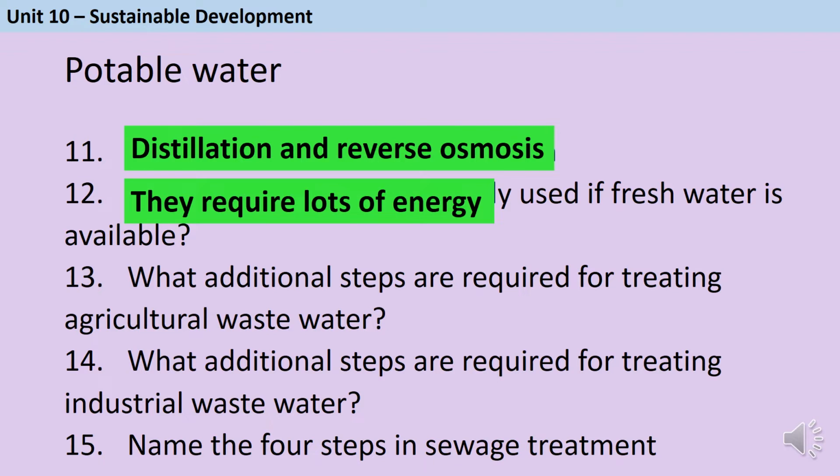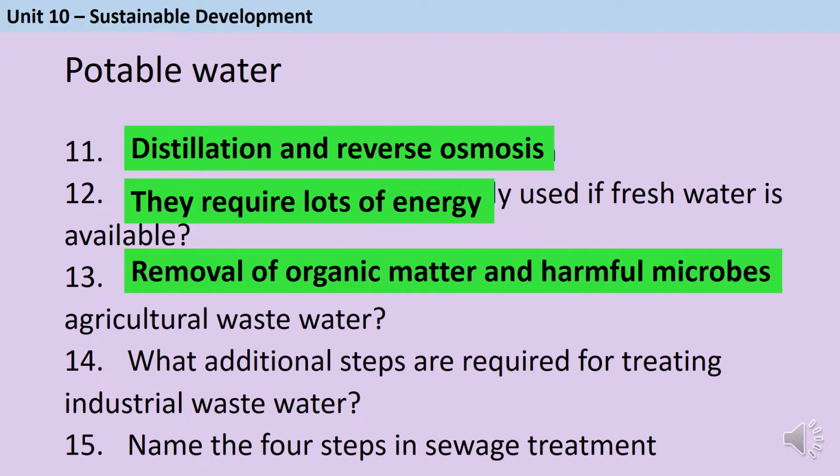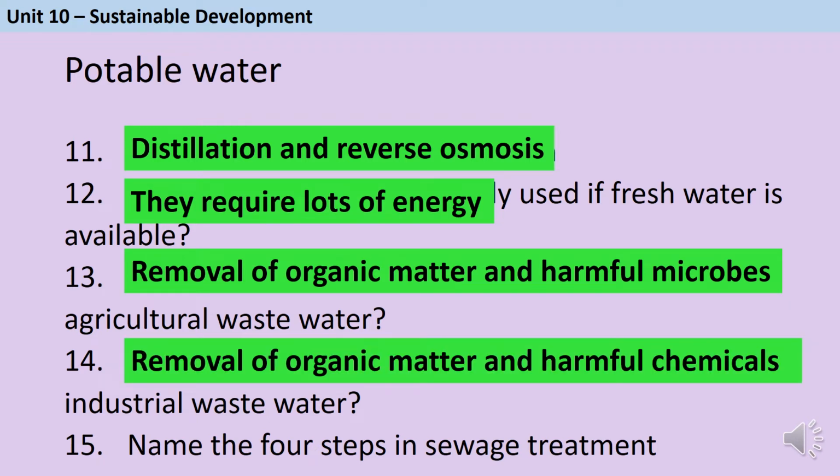and that makes them very expensive. If we're using agricultural wastewater, which comes from farms, then we're going to need to remove organic matter and also sterilise it again to remove more harmful microbes. If we're using industrial wastewater, so from chemical factories, again we're going to need to remove organic matter and we may need to remove harmful chemicals.